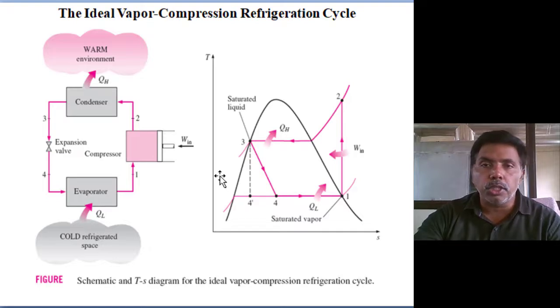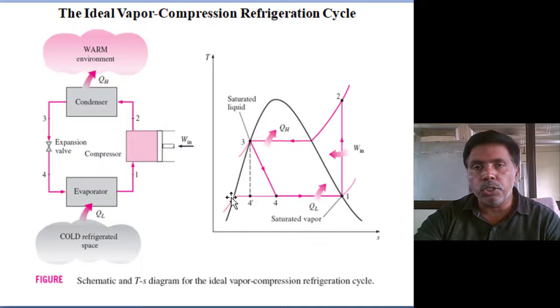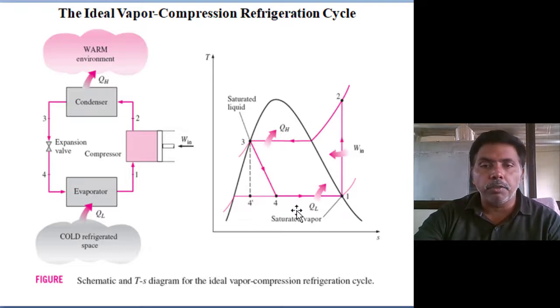So it is also a flow process only. The steady flow energy equation you can use. Based on the working fluid we select, we can extract from the tables the enthalpy at a particular pressure for the saturated vapor. Next, the second condition: at condenser pressure and superheated temperature, what is the enthalpy of the working fluid.